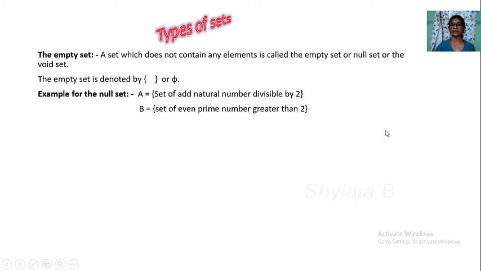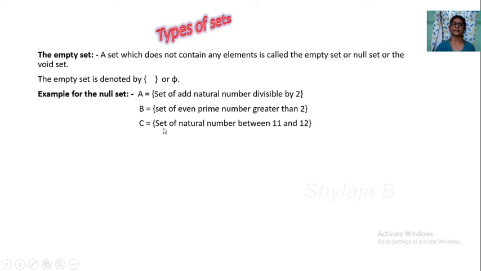In the set of prime numbers, 2 is the only even number. All other prime numbers are odd numbers. So odd numbers are not divisible by 2. So set of even prime number greater than 2 is a null set.